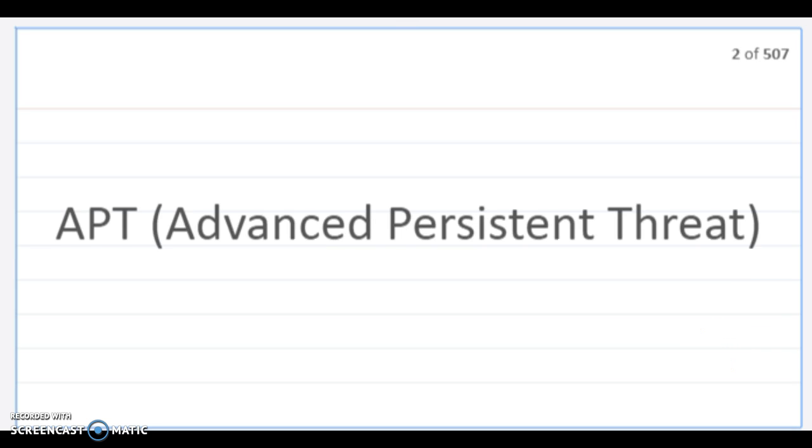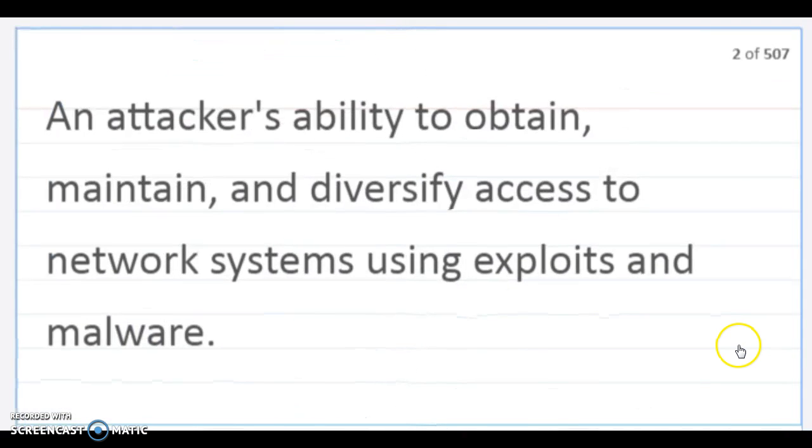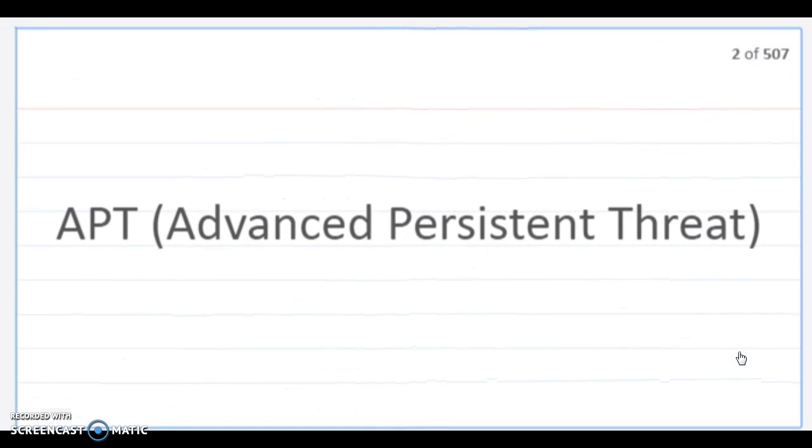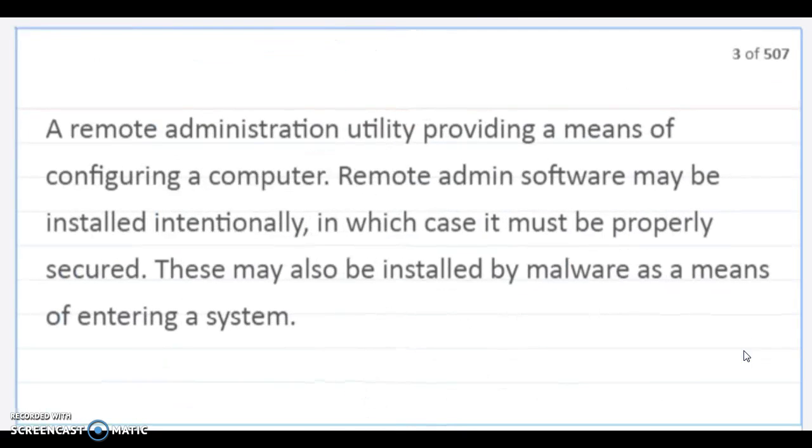APT, Advanced Persistent Threat. An attacker's ability to obtain, maintain, and diversify access to network systems using exploits and malware. Backdoor. A remote administration utility providing means of configuring a computer. Remote admin software may be installed initially, in which case it must be properly secured. These may also be installed by malware as a means of entering a system.